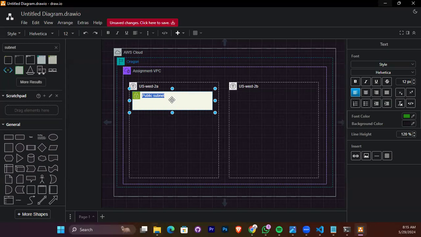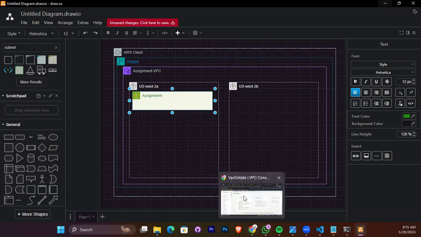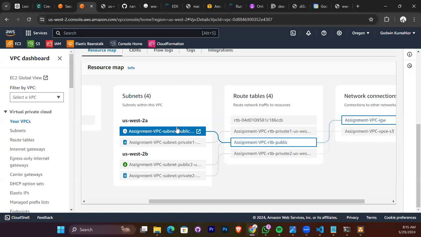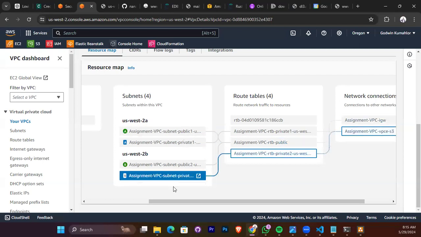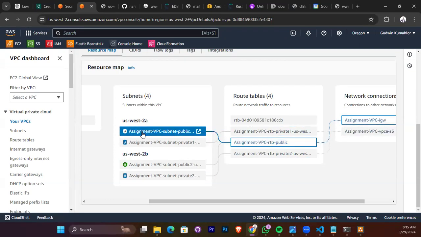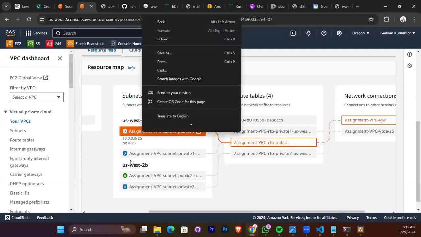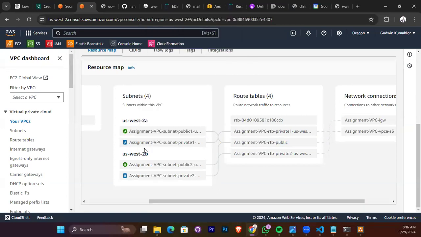Okay. Can you see the screen now? You can see your screen. So assignment VPC subnet public 1. Public 1 into like US what. Hey, our time is also running out, Charlie.